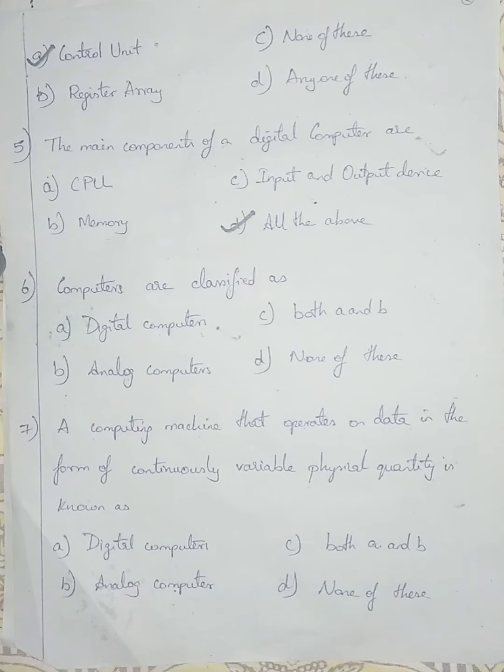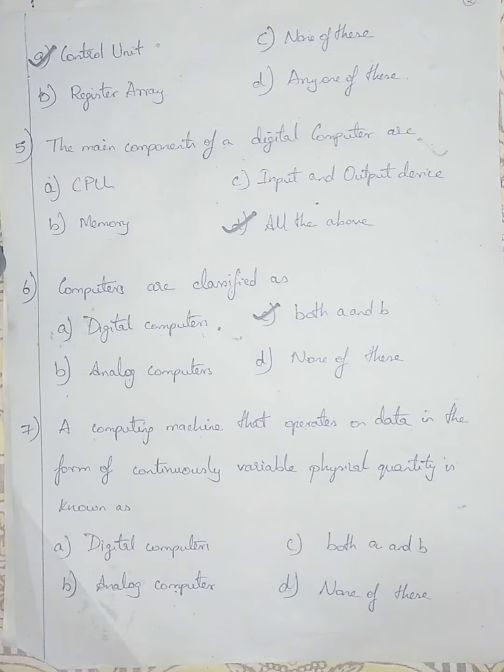So I am going with option number A and B. In our book, only digital computers and analog computers are given. But in practice, we have 3 kinds of computers. A hybrid computer is a combination of digital computers and analog computers. So I am going with option number C, both A and B.